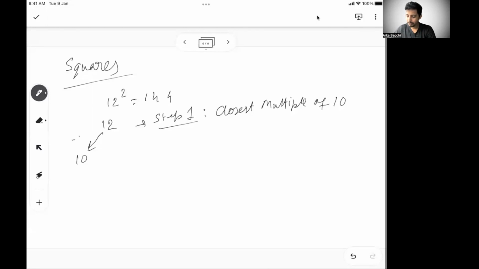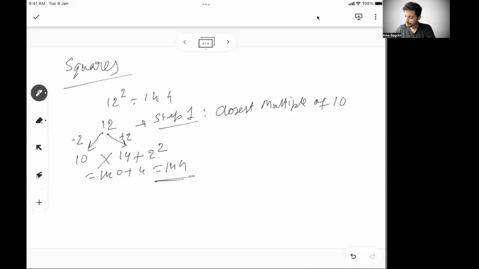I have come down by 2 units. Then I have to go up by 2 units from 12. So that means I'll go till 14. I have come down to reach the closest multiple of 10 by reducing 2 units, so I'll increase 2 units. Cross multiply this and add back the unit you have come down or come up. So 2 square. So 14 into 10 is 140 plus 4, 144. And this is one technique you can apply always.